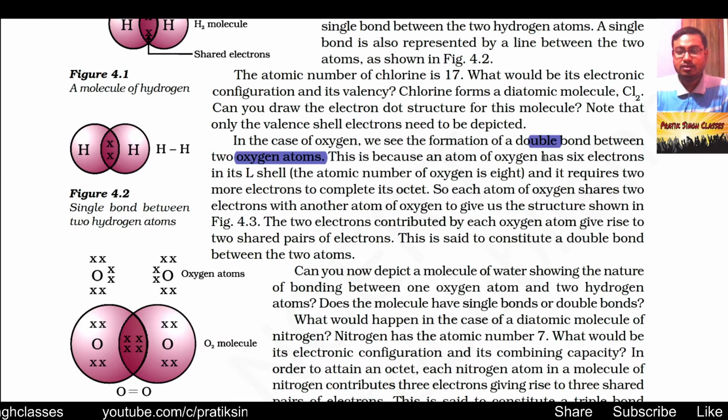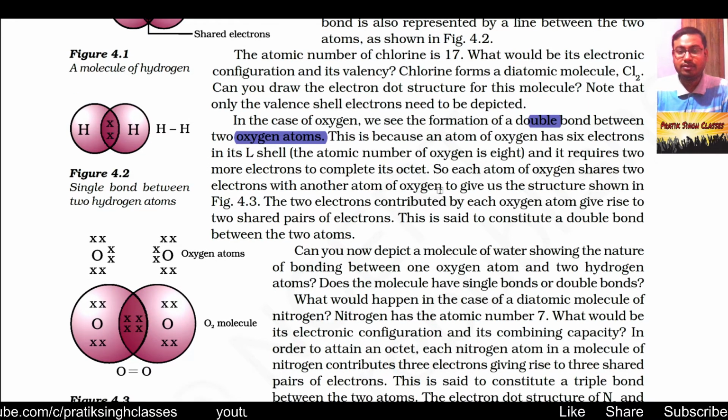This is because, as given here, the oxygen atom has 6 electrons in the L shell, and then they make two bonds to complete the octet. So each atom of oxygen shares 2 electrons with another atom of oxygen to give the structure as shown in figure 4.3.